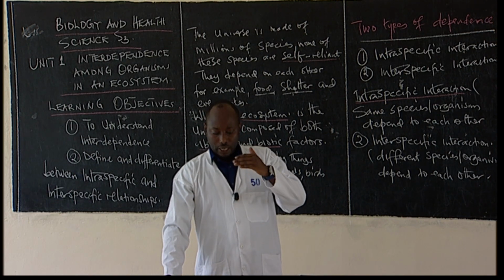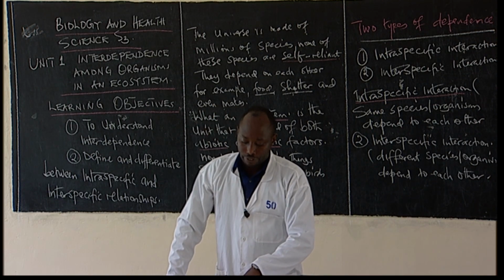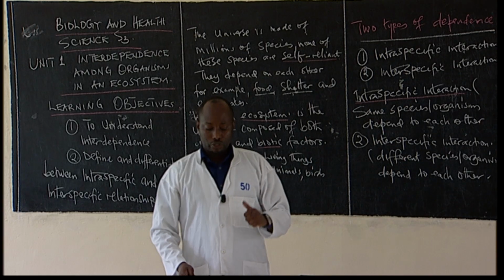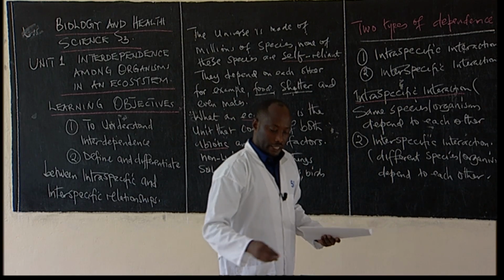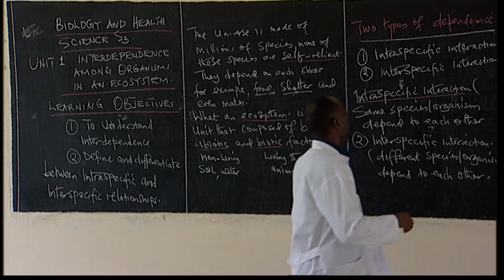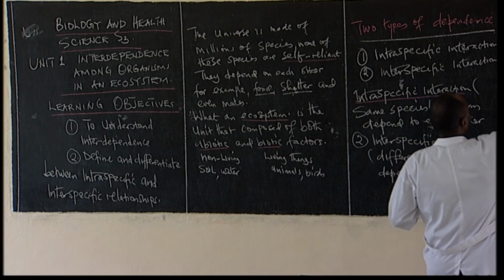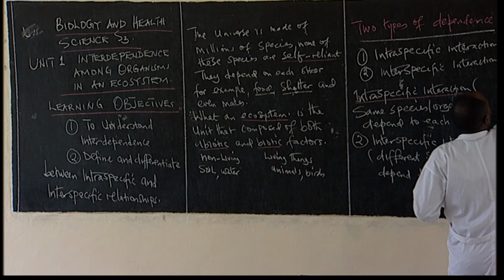Let's talk about the definition of intraspecific relationship or interactions. You can write here: the intraspecific interaction.